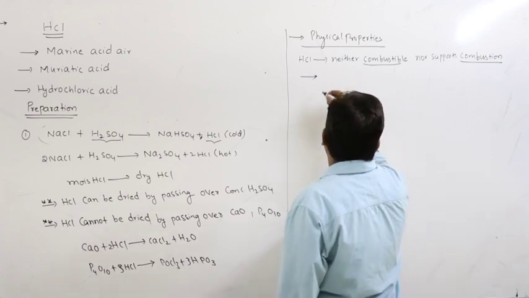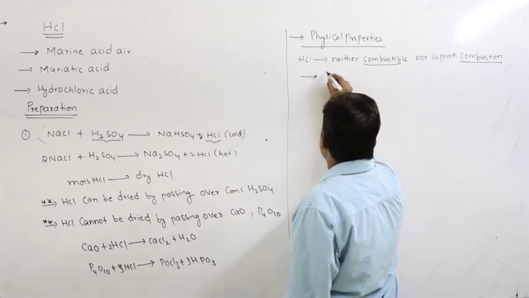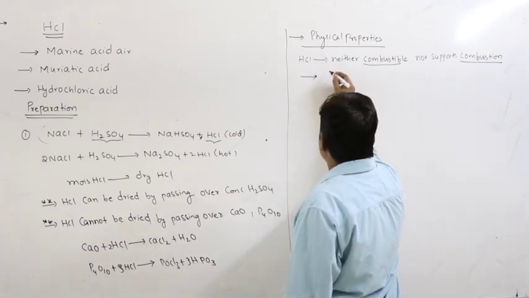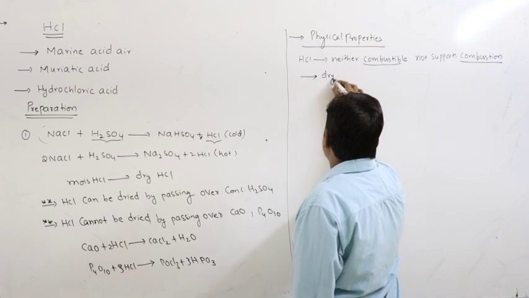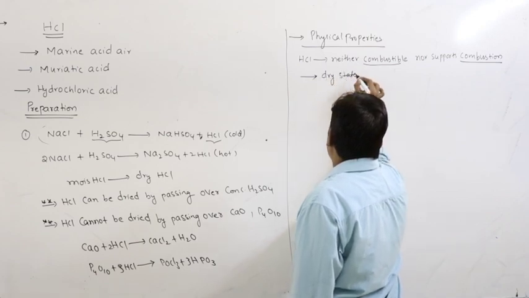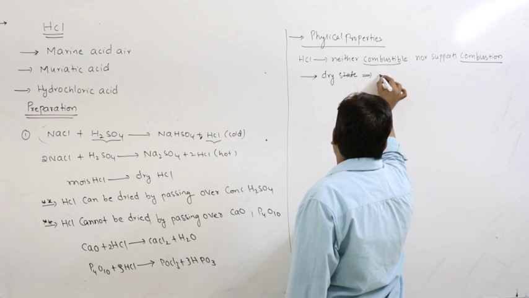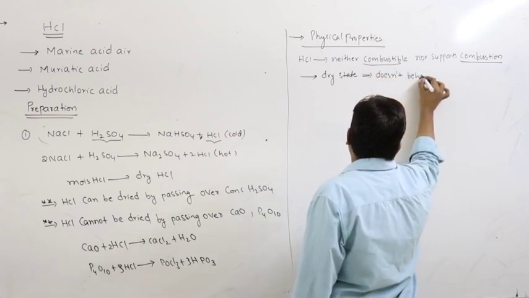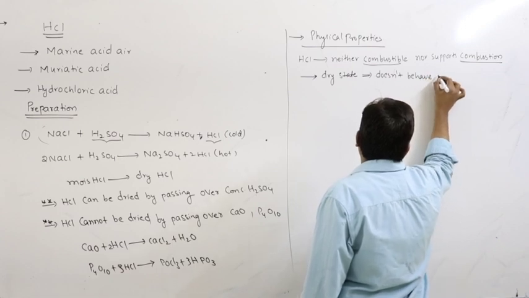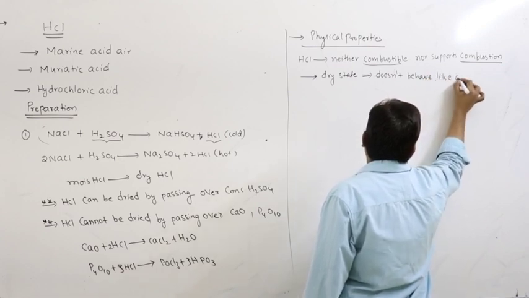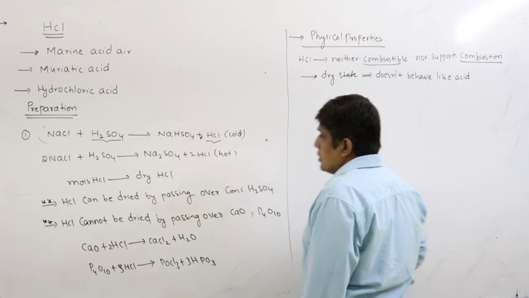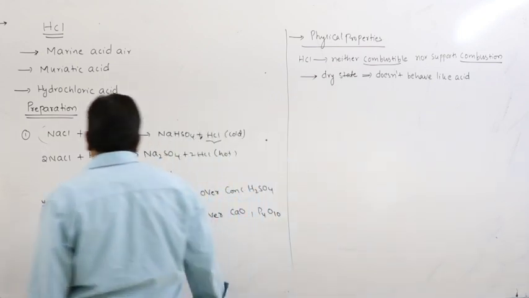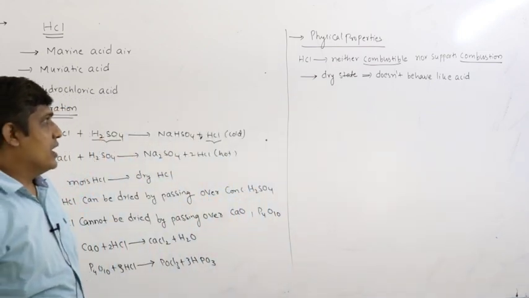Okay. Next point, HCl in dry state doesn't behave as an acid. In a perfectly dry state, it doesn't show any acidic behavior.